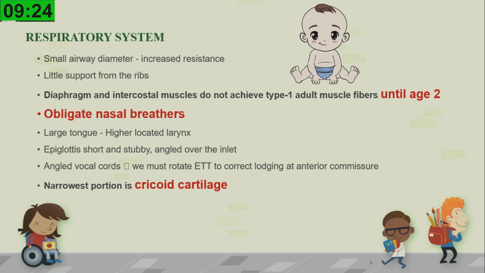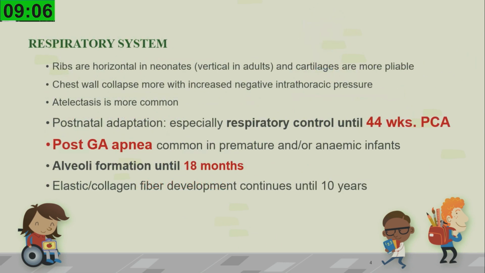Looking at the respiratory system, these kids are obligate nasal breathers, which helps them in breastfeeding, whereas the diaphragm and intercostal muscles do not achieve the adult configuration until the age of 2, and the narrowest portion of their respiratory tract is the cricoid cartilage.